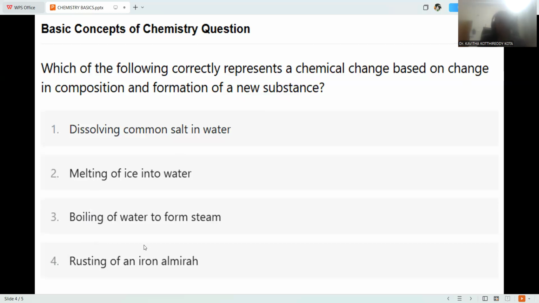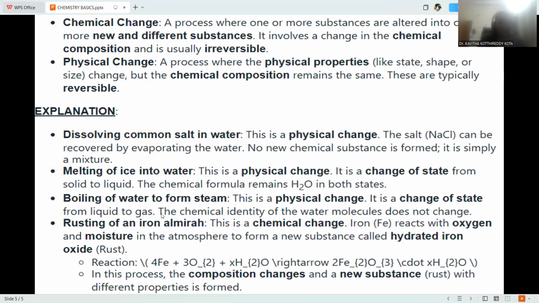In order to identify that one, first of all, we need to know what is chemical change and what is physical change. A chemical change is a process where one or more substances are changed into a new or different substance. It involves the change of chemical composition and is usually irreversible. So a change in the composition giving rise to new or different substances is said to be a chemical change.